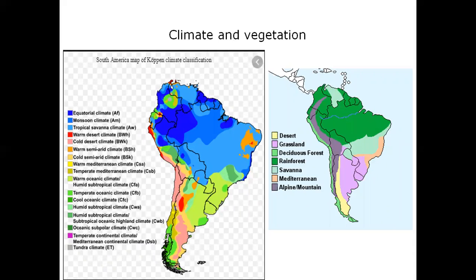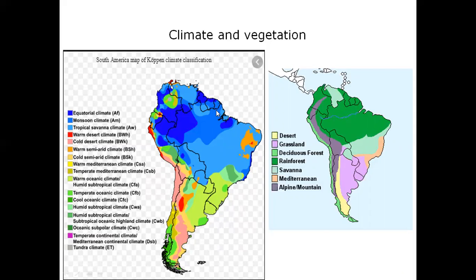Now students, let's look at the climate and vegetation. Most of South America lies in the tropical zone and faces direct sunlight because it's on the equator. Therefore, it has an equatorial climate.